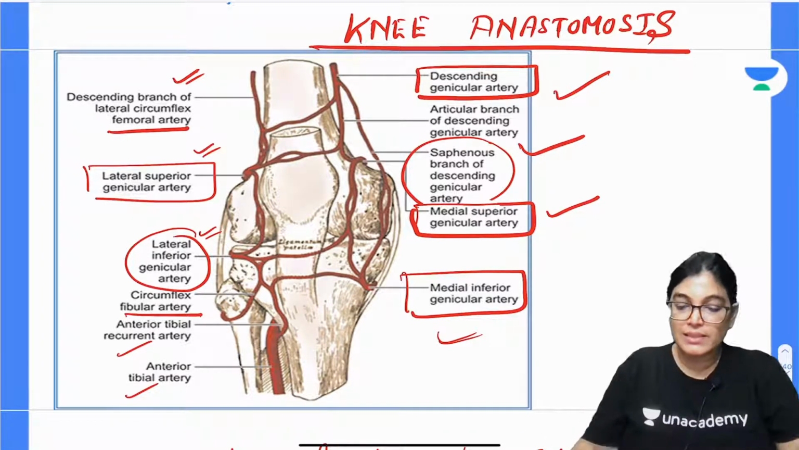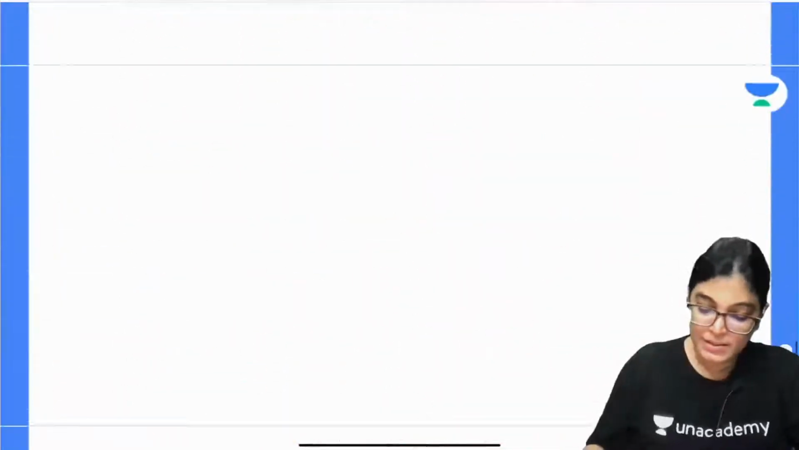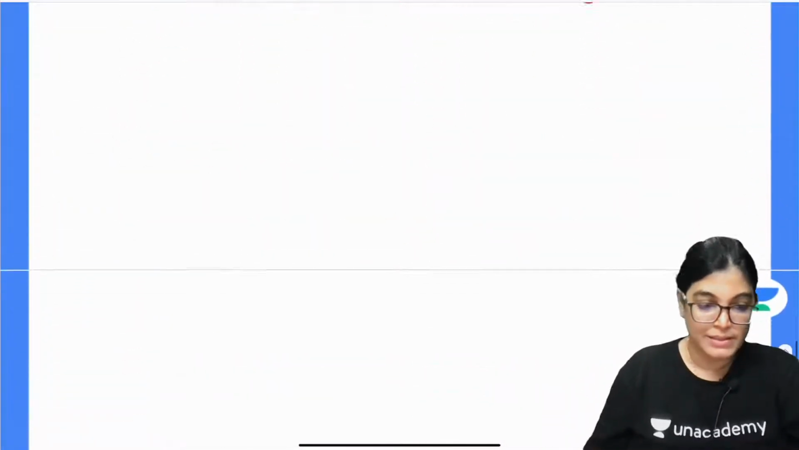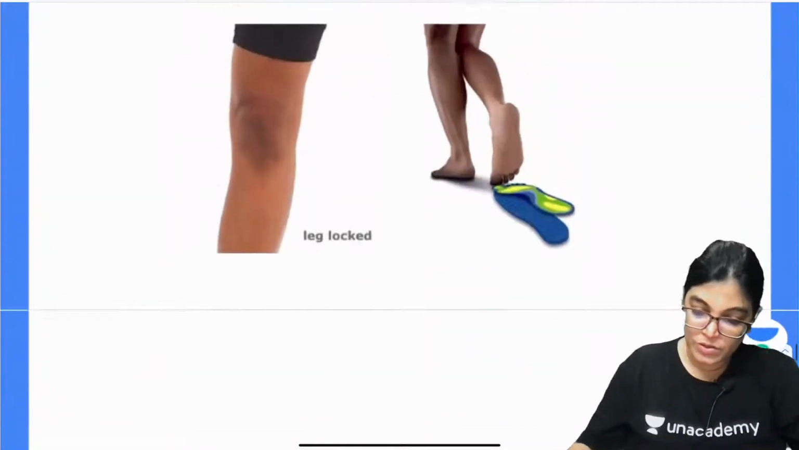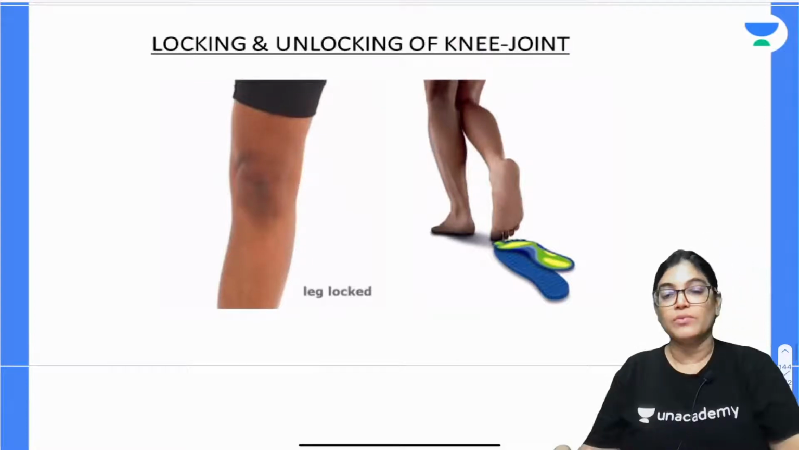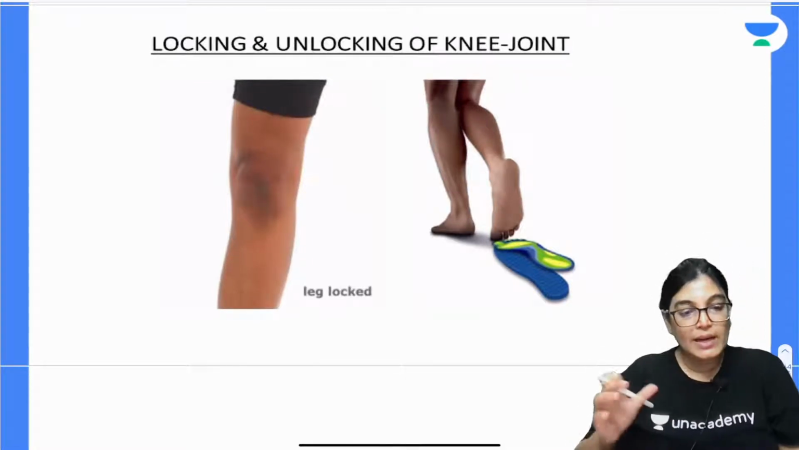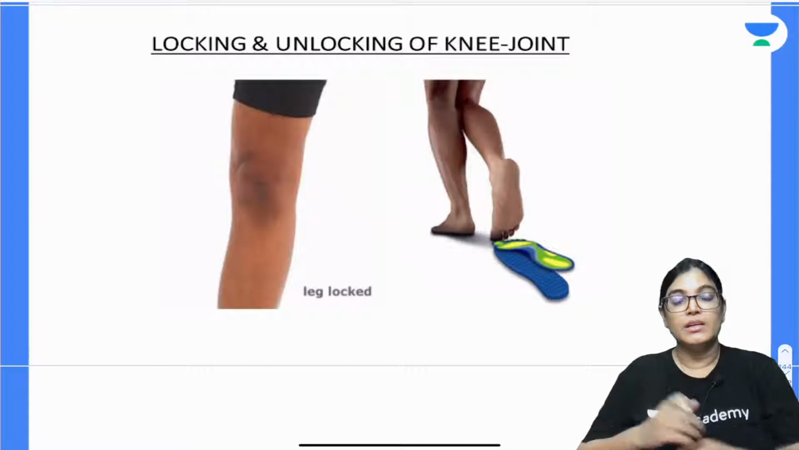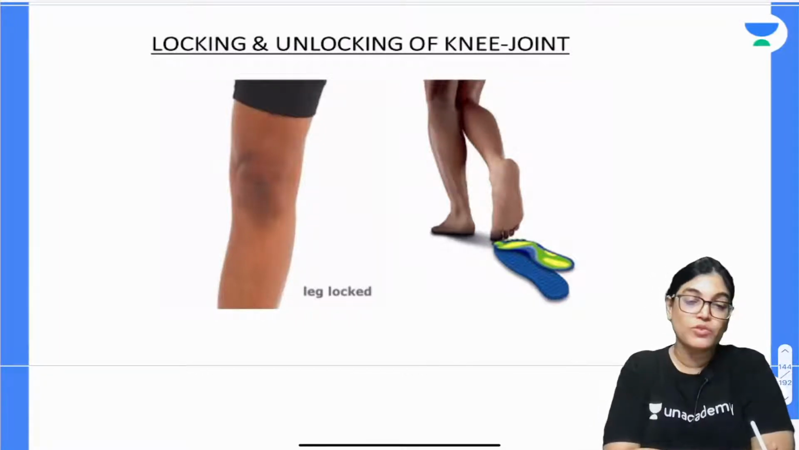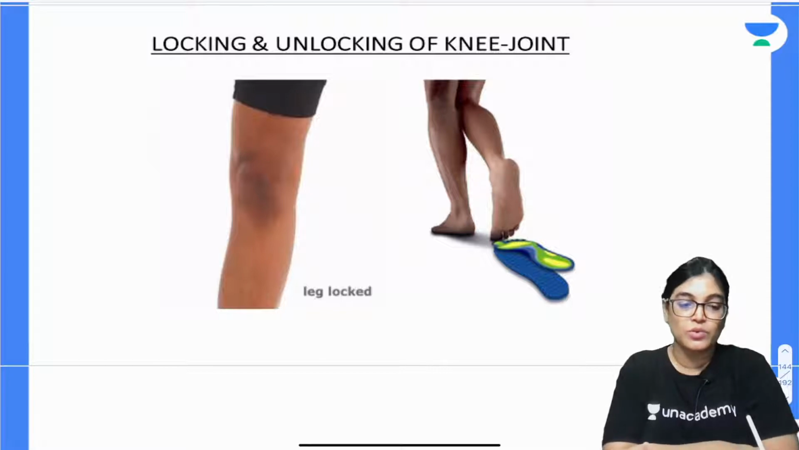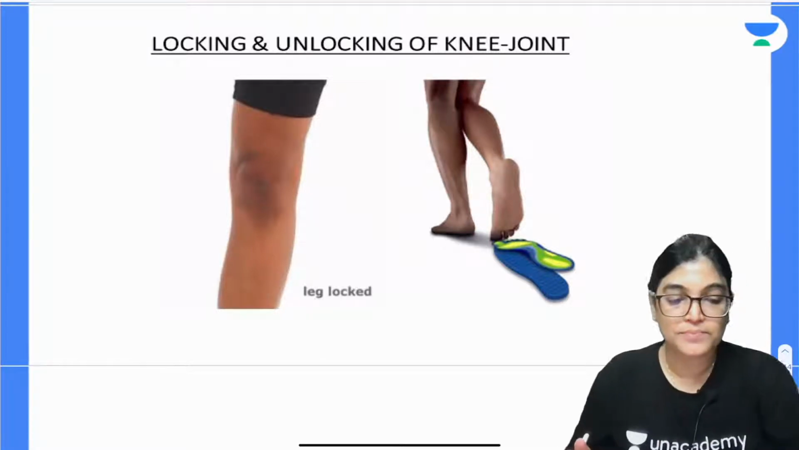So we have done with this. Next important point is to know the movements of the knee joint. Let's proceed to locking and unlocking of the knee joint. What is important is the muscle performing it, and the definition of locking and unlocking of the knee joint is also important for you to know. So let's proceed with this.